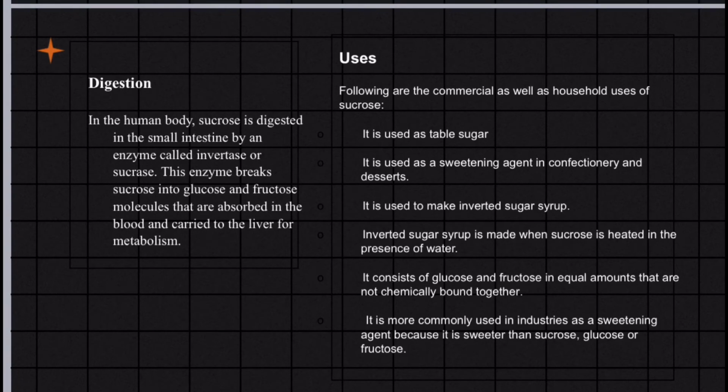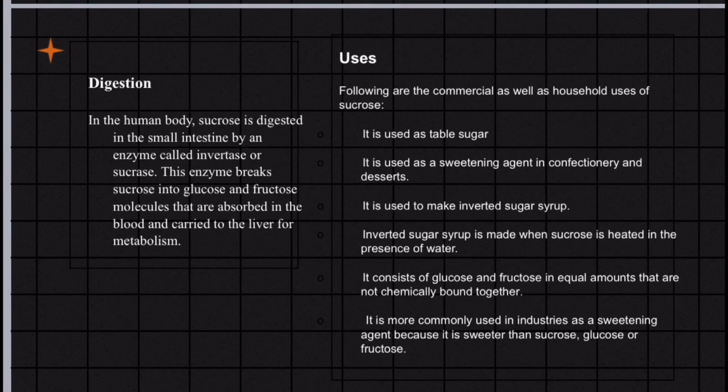Digestion. In the human body, sucrose is digested in the small intestine by an enzyme called invertase or sucrase. This enzyme breaks sucrose into glucose and fructose molecules that are absorbed into the blood and carried to the liver for metabolism.